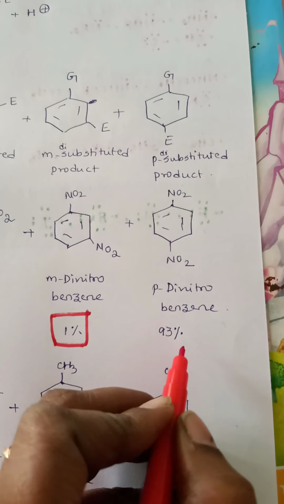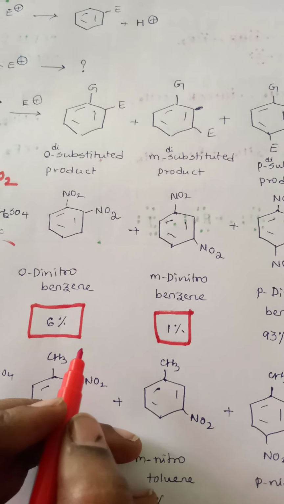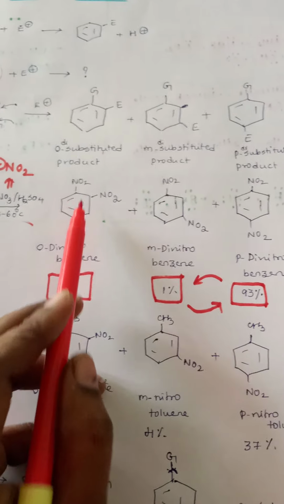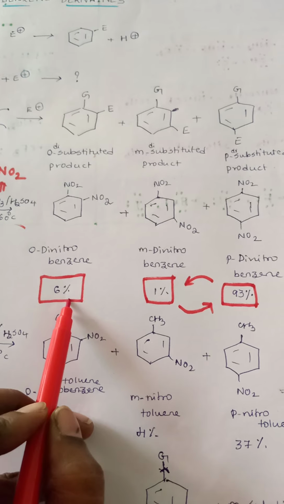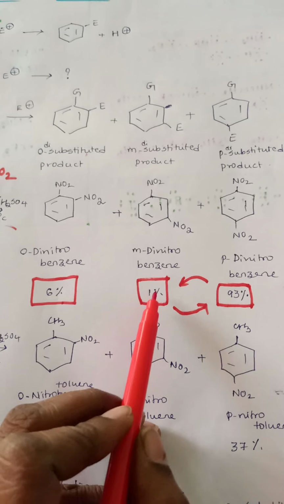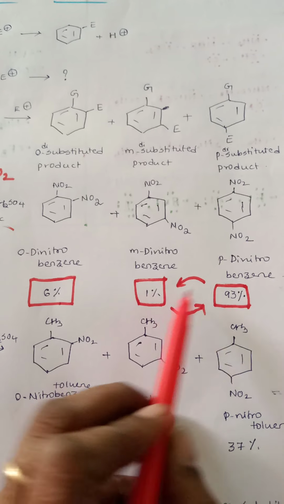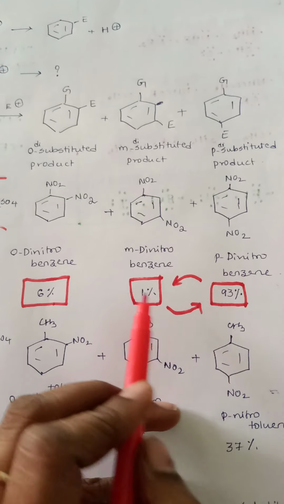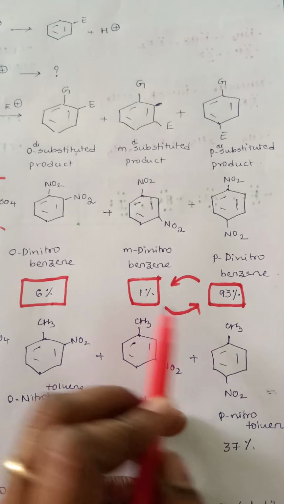Whereas, interestingly, the ortho product is obtained at a yield of 6% and meta is obtained at a yield of 93%, and para, just exchanging the percentage, is obtained at a yield of 1%.